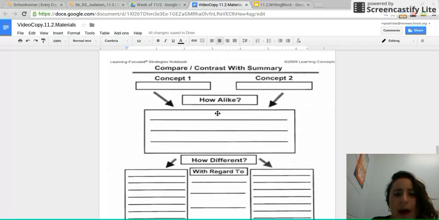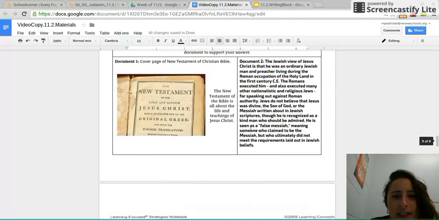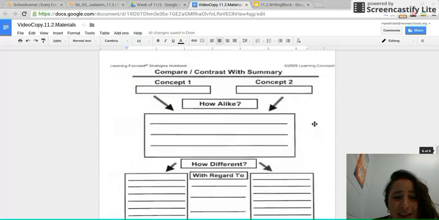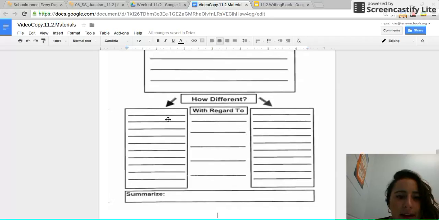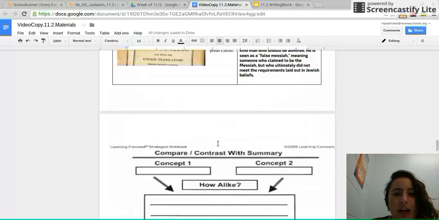Okay, so how are they alike? Go ahead and jot down any ideas you have in here about how the Jewish and Christian beliefs about Jesus Christ are similar. What do you see in these two documents that show us that they're similar? Okay, and then go ahead and in this box and in this box, write a couple ways that they're different. And here talk about how in Christianity they think blank, and then here in Judaism they think something else. Go ahead and make sure you include evidence from each document as well.